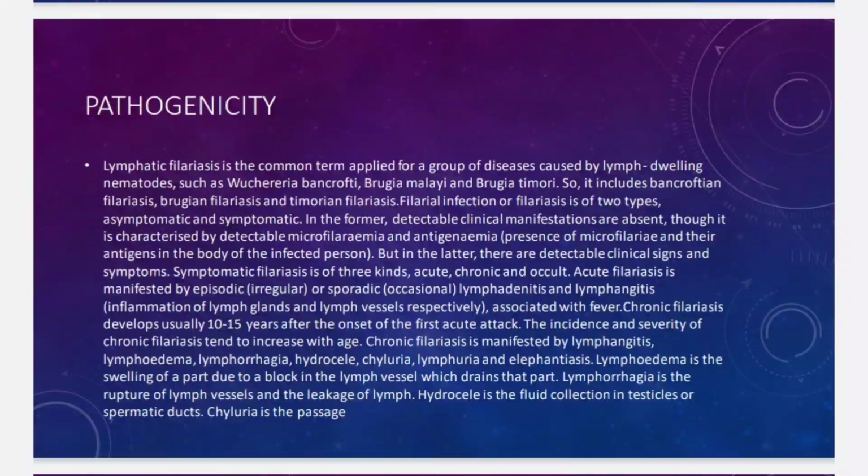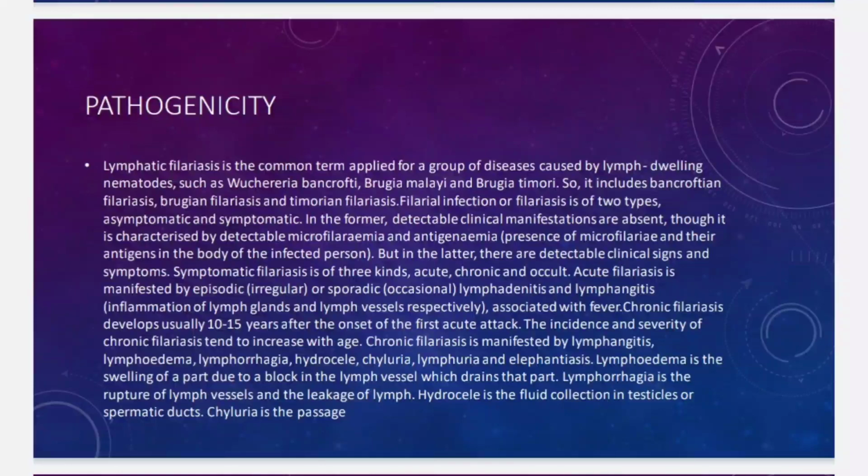Lymphatic filariasis is the common term applied to a group of diseases caused by lymph-dwelling nematodes, such as Wuchereria bancrofti, Brugia malayi, and Brugia timori. So it includes bancroftian filariasis, Brugian filariasis, and Timorian filariasis. Filarial infection or filariasis is of two types, asymptomatic and symptomatic. In the former, detectable clinical manifestations are absent, though it is characterized by detectable microfilaremia and antigenemia. But in the latter, there are detectable clinical signs and symptoms.